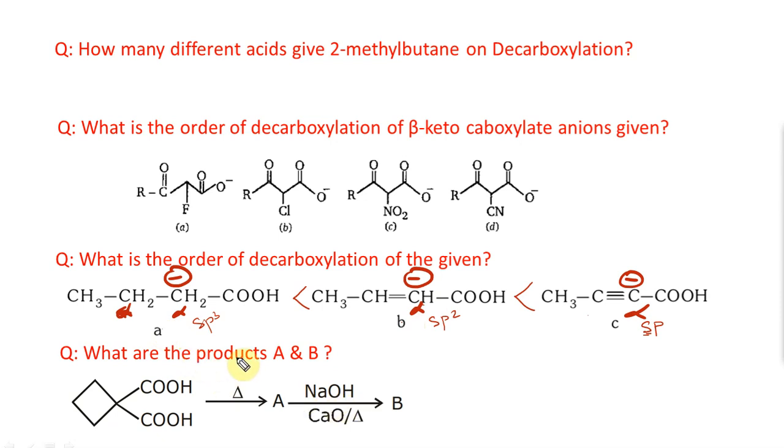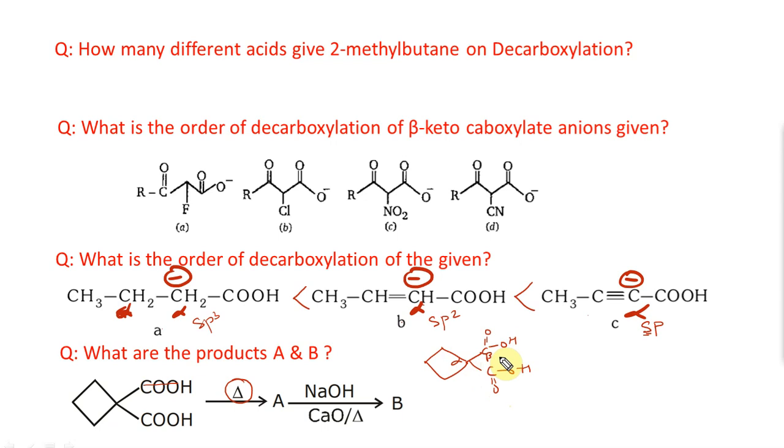Last one. What are the products A and B? If you see here, I don't have soda lime, but it's giving me a product, meaning it is going to remove one of them. Why do I not need soda lime? It's because if you draw this molecule, for this carbon this is alpha, this is beta.